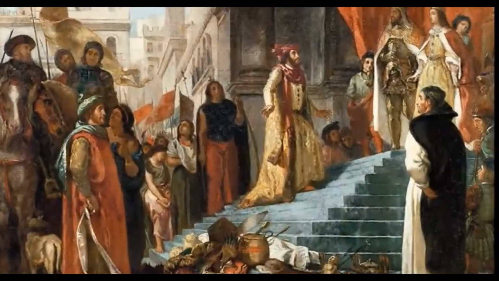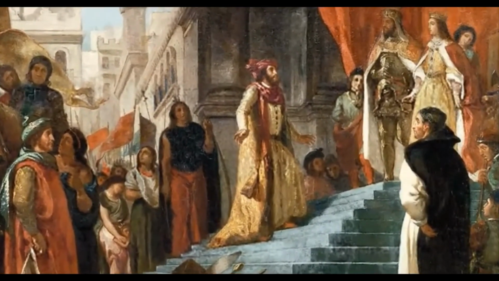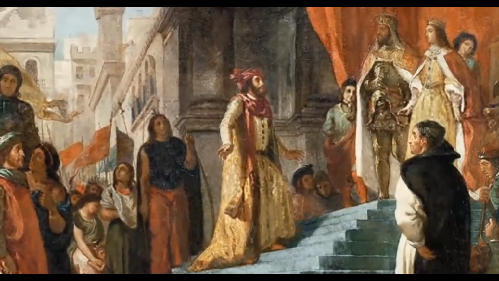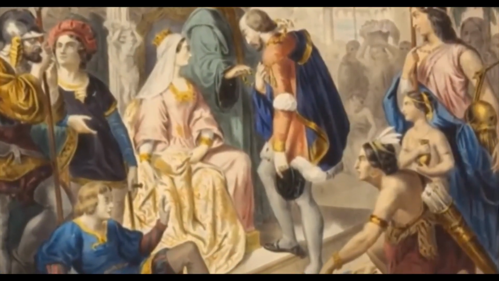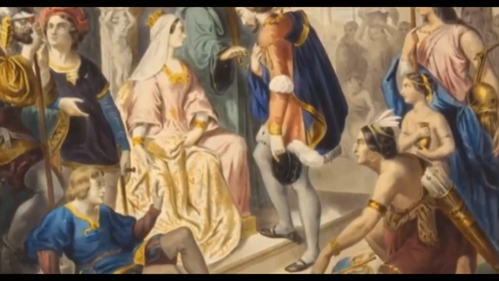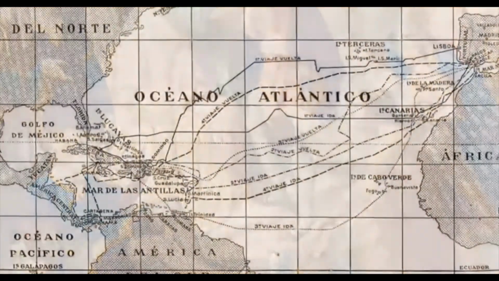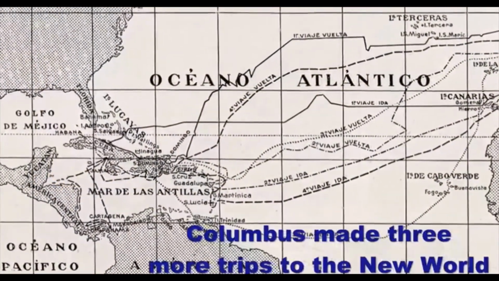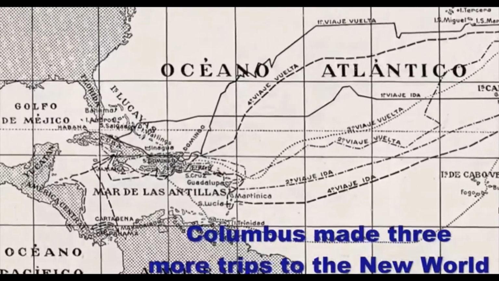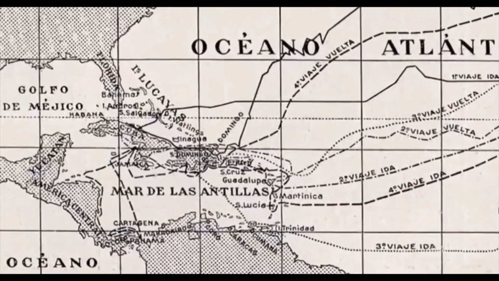Upon returning home, Columbus was treated like a hero. He presented some of the unique items he had found in the New World, including turkeys, pineapples, and natives he had captured. The King of Spain was pleased enough to fund future expeditions. Columbus would make 3 more voyages to the Americas. During these voyages, he explored more of the Caribbean and even saw mainland America.